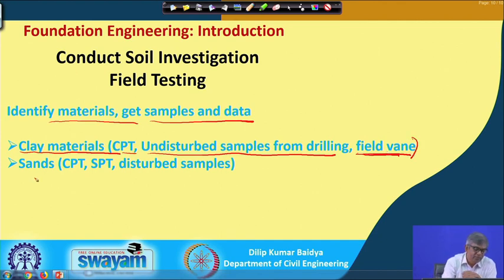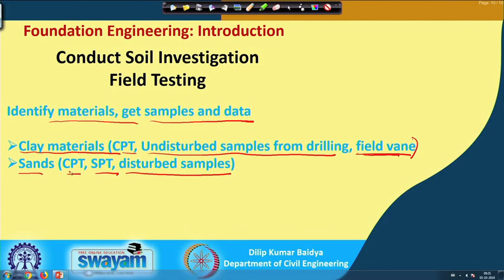And if it is sand type of soil, then we can carry out CPT, and simultaneously you can additionally do SPT, and collect a disturbed sample. In sand, the particles are not bonded properly, so it is very difficult to collect an undisturbed sample. Because of that, we just get a disturbed sample, generally to characterize grain size and other properties in the laboratory.